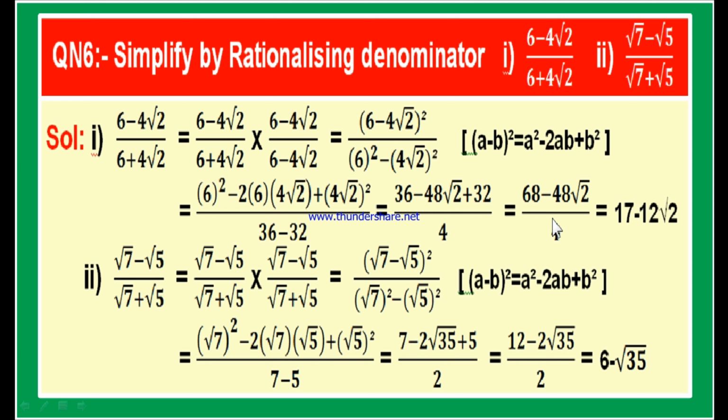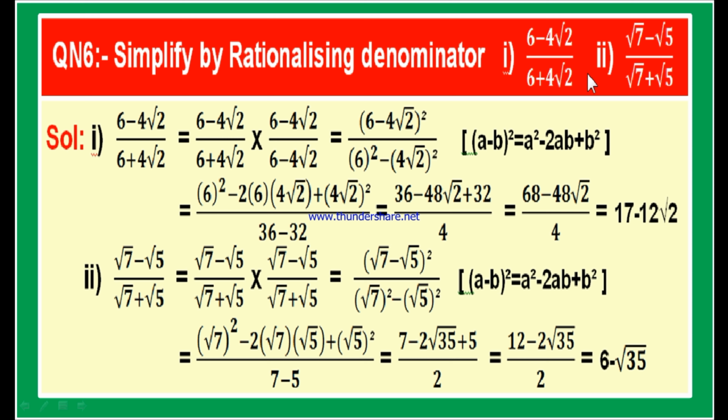Now 4 in 68 is 17 times, 4 in 48 is 12 times. Therefore, 68 minus 48 root 2 divided by 4 is equal to 17 minus 12 root 2.